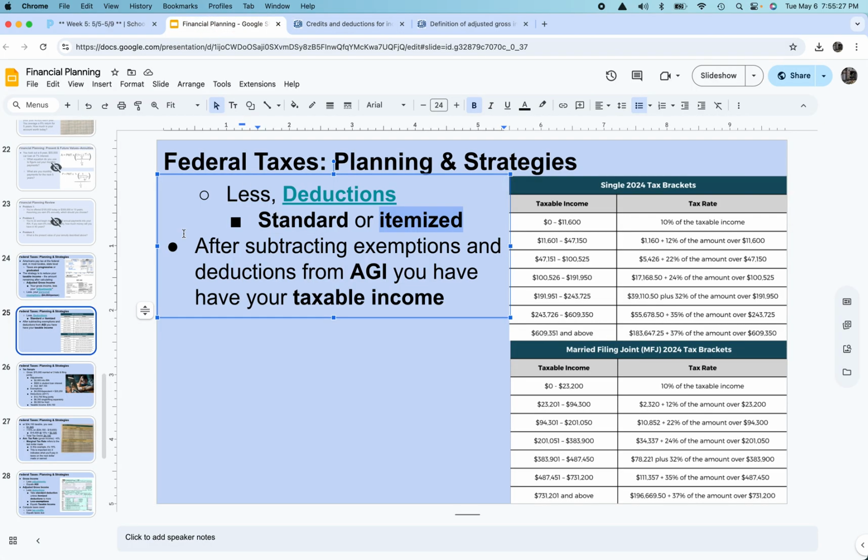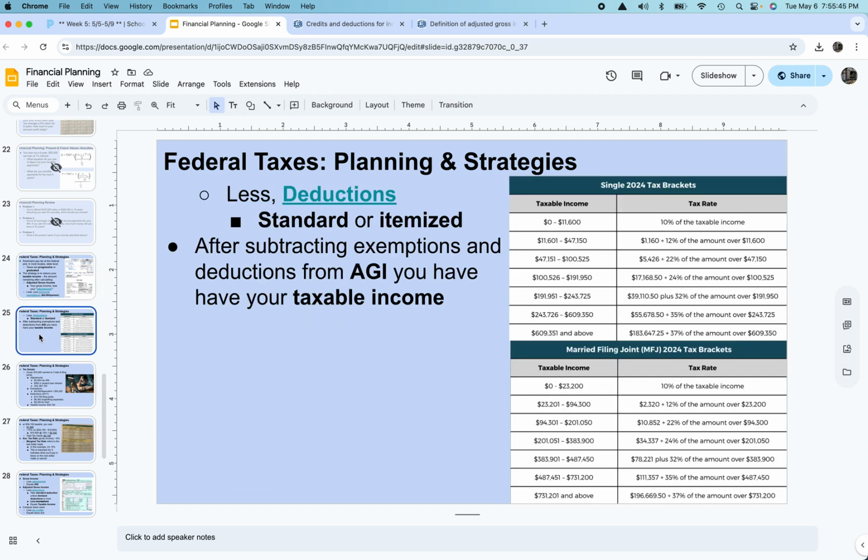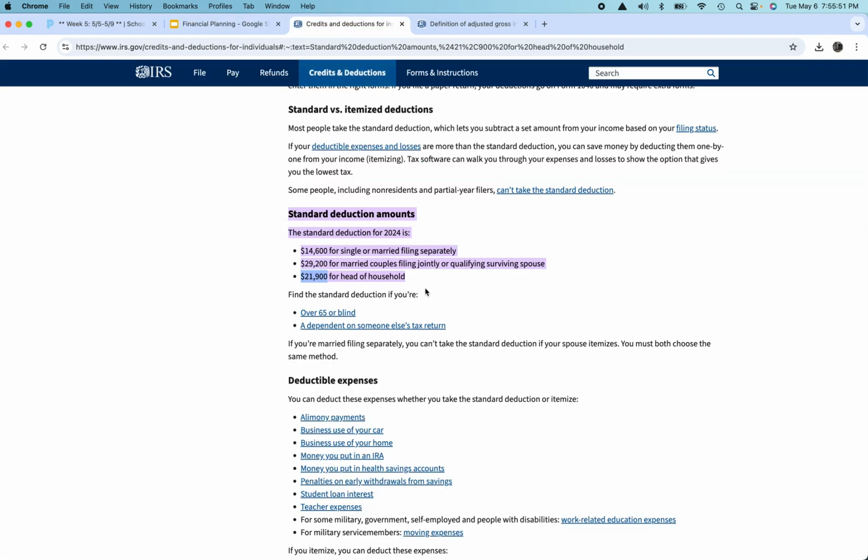But again, we take the total amount of money that we make, gross income, calculate our adjusted income, that is taking away the adjustments, such as retirement contributions. We subtract personal exemptions, which don't exist anymore. And then we choose between the standard deduction or the itemized deduction. And again, how this works and how you make the decision: if you can deduct more than the amount given per person or per couple, then you itemize.